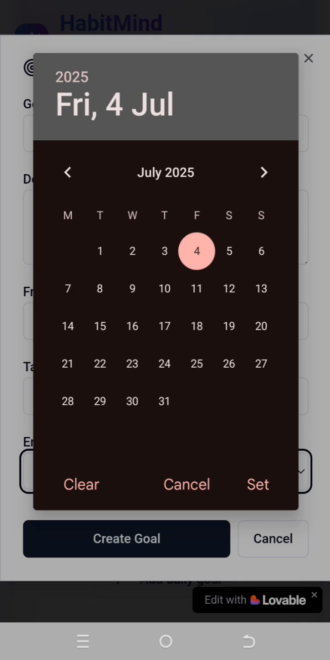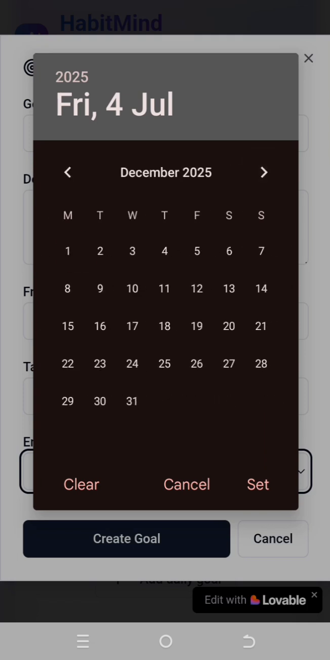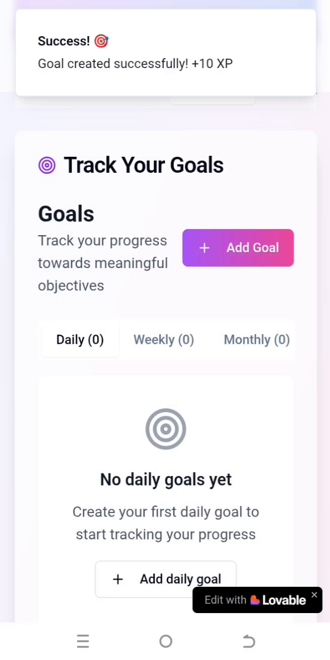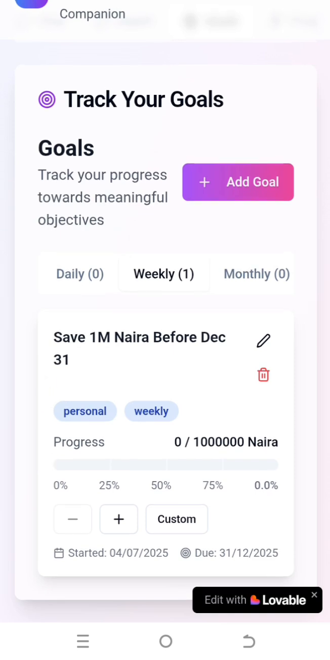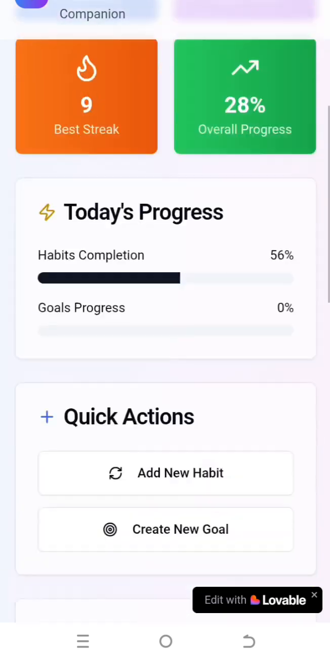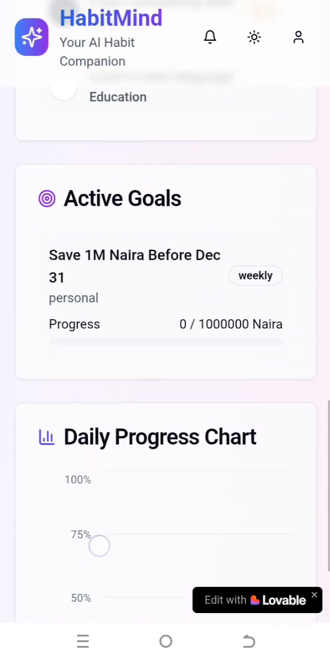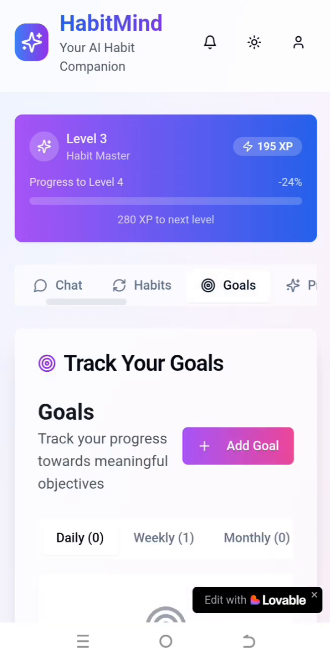So the deadline for my goal is December 31st, so I'll just set that. Then I can create my goal. You can see I have a weekly goal now. If you come to the dashboard, from here you can see the goals and your goal progress. I can also go to the goals tab.